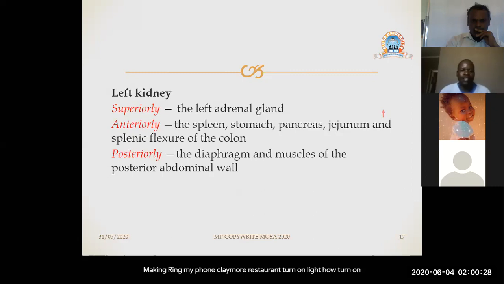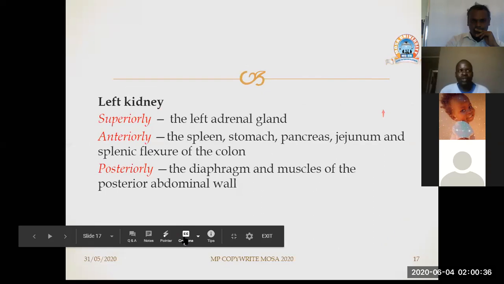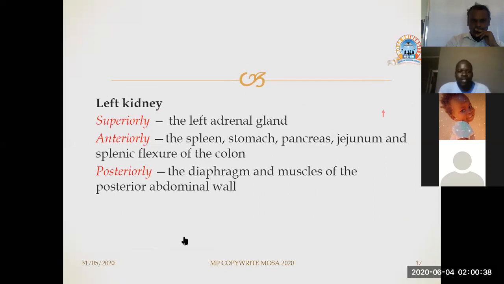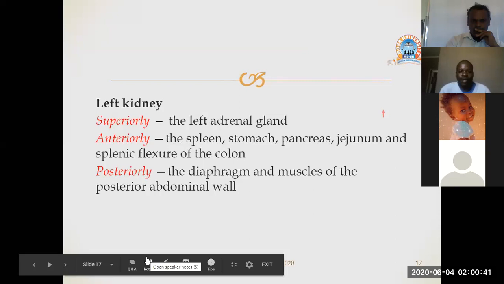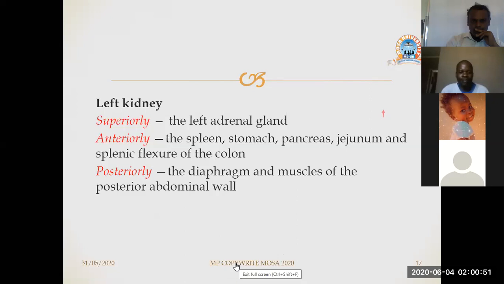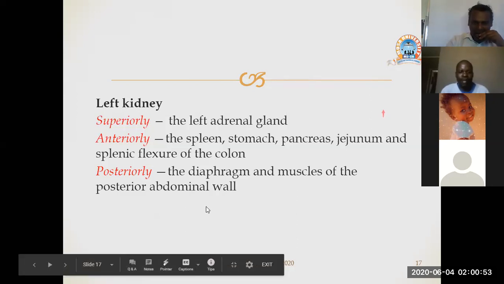Then anteriorly of the left kidney, we have the spleen, the stomach, the pancreas, the duodenum, as well as the splenic flexure of the colon. So you find that the splenic flexure of the colon is also found on both sides because it is found in between these two kidneys. Then posteriorly, we have the diaphragm and muscles of the posterior abdominal wall. Next.